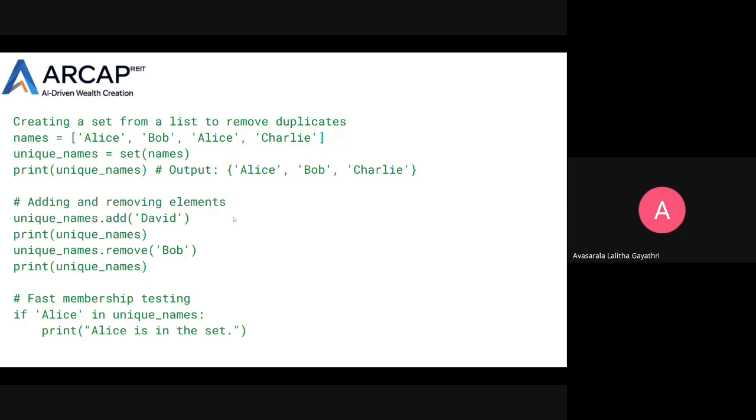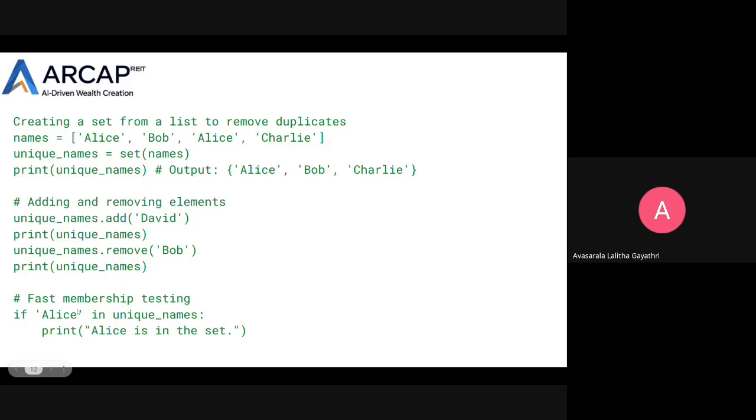And adding and removing elements. unique_names.add: here we are using the add method. I want to add the name David in this set, so by using the add method, we can add the name. And if I want to remove an element in the set, we use the remove method: unique_names.remove of Bob.